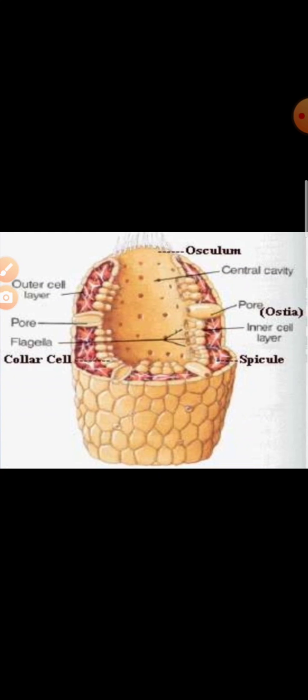Here you can see the diagram of the sponges. Osculum is present and spicule, and these are known as the ostia.